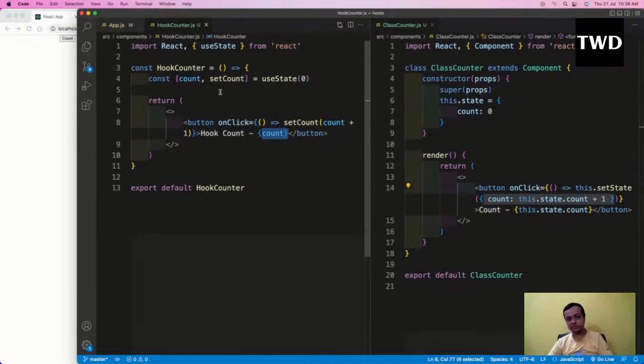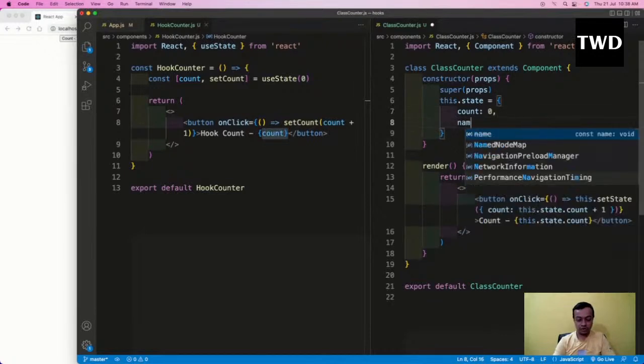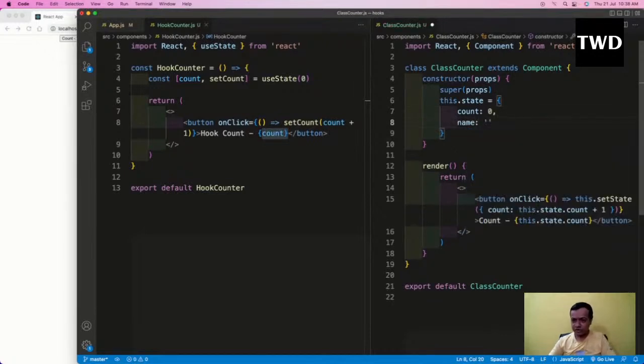That logic doesn't change. But setCount is not a generic thing, whereas this.setState is generic. So if I want to have some other state in the class, I have to go here and add name and this, and I will use this.setState only there.